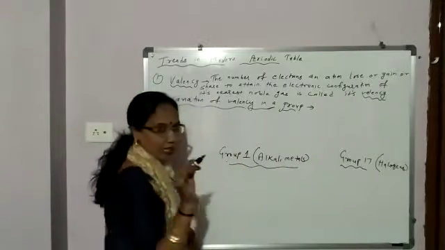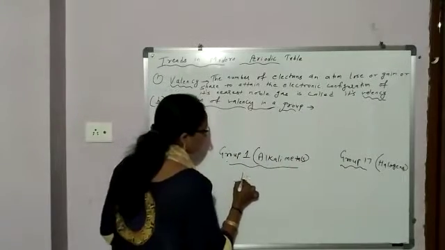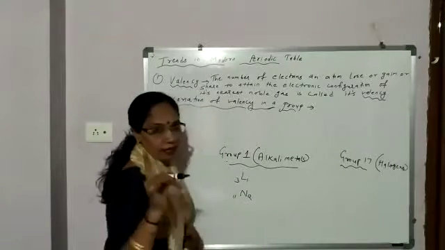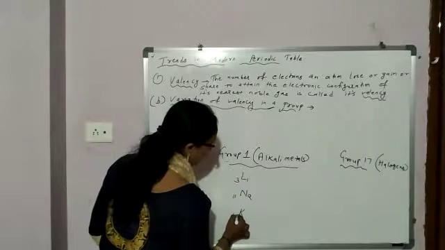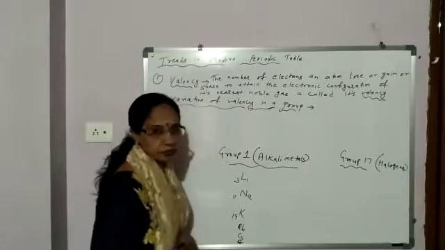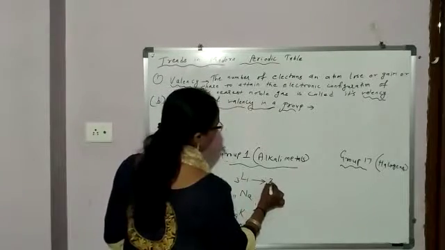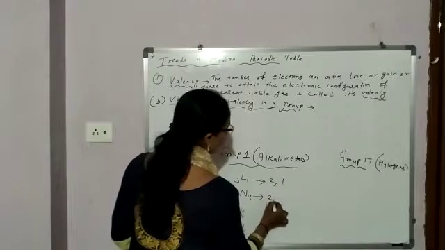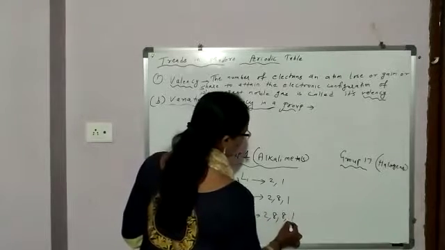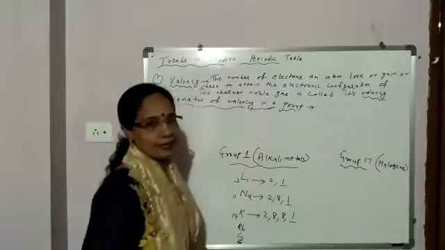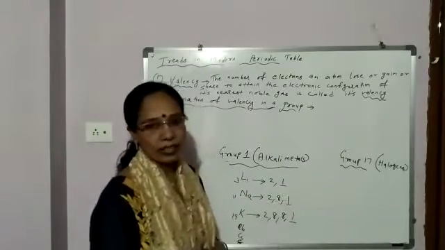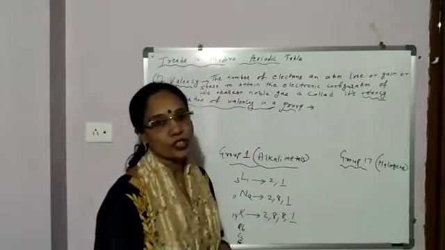Now, group 1 elements start from lithium: lithium, atomic number 3, sodium, atomic number 11, potassium, 19, rubidium, cesium, then francium. Okay, do the electronic configuration: 2, 1. This one 2, 8, 1. Here 2, 8, 8, 1. So what you observe, all these elements which fall under group 1 have similar outer electronic configuration. They have one electron in their outermost shell.